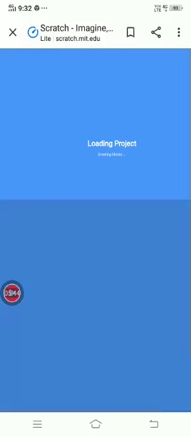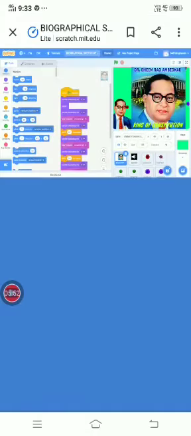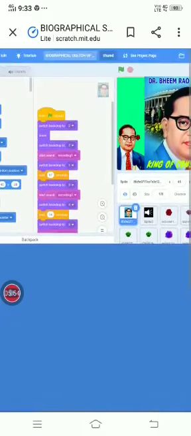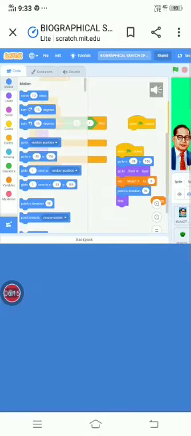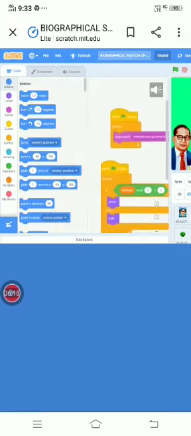In See Inside, we can see different types of blocks, how we completed this project, and what blocks we can use while completing it. These are the blocks I used to prepare this project. I used two sprites, Dr. B.R. Ramji Ambedkar, and I removed the background with the help of a free online remove background app on Google. I also uploaded the sound sprite, and this is the code for the sound sprite.